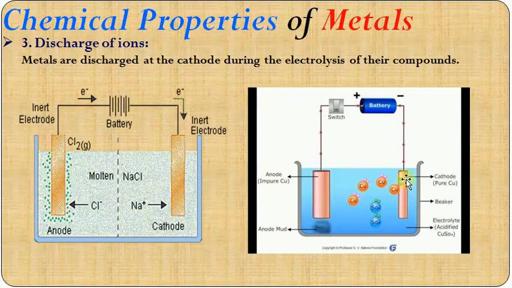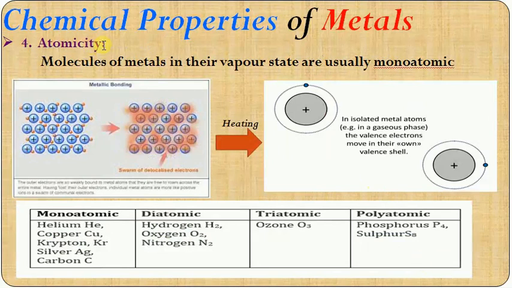Come to this copper sulfate solution also. Here the copper ions are attracted towards the cathode, whereas the sulfate ions are attracted towards the anode. So the metal ions are usually attracted towards the cathode because they carry positive charge, and the cathode carries negative charge, so they attract each other. The next point, atomicity.